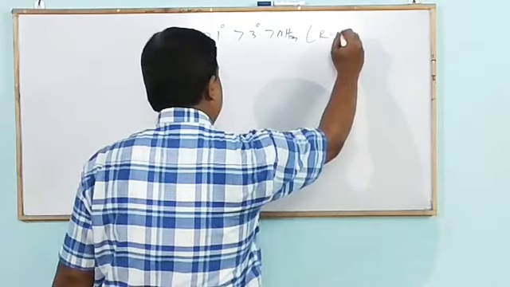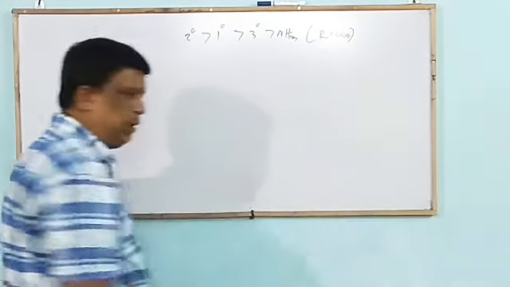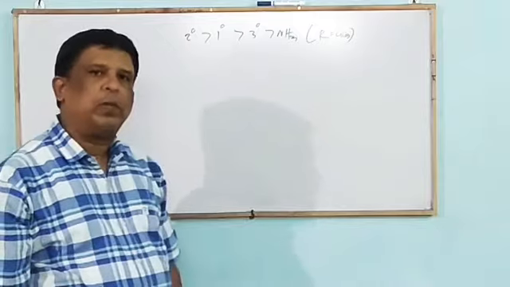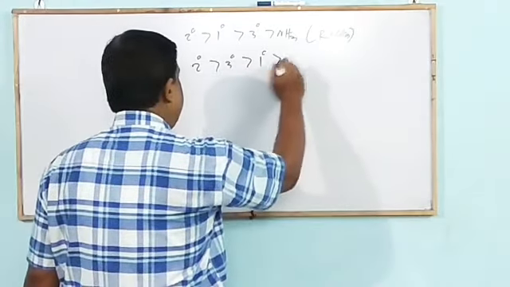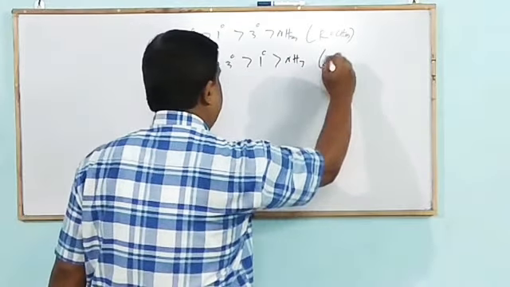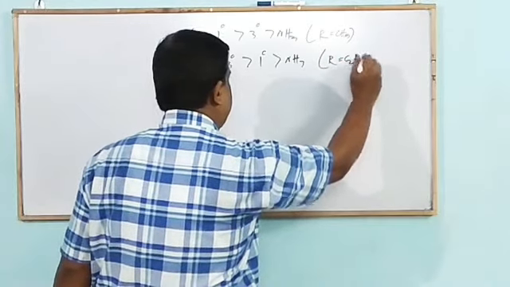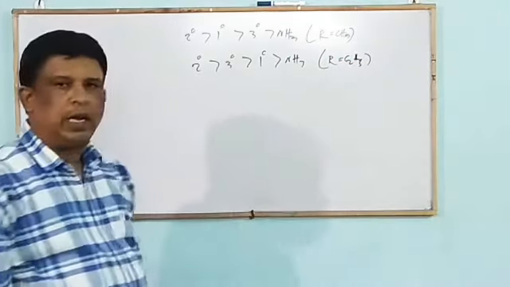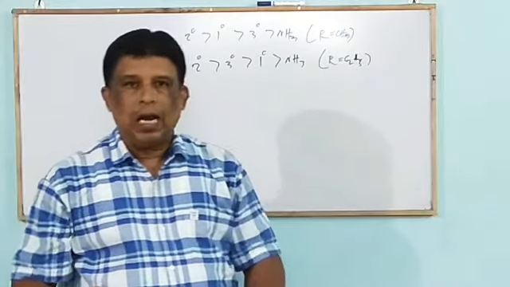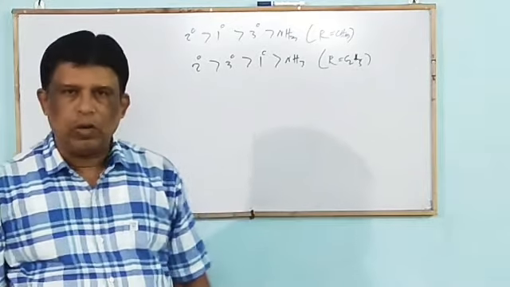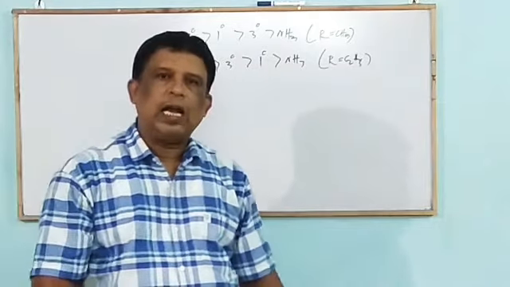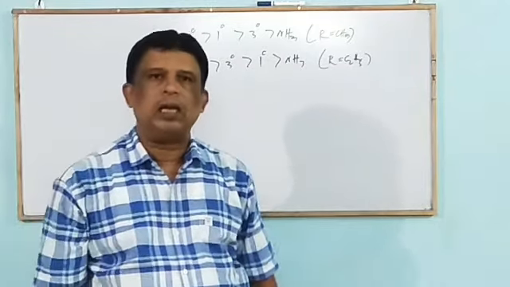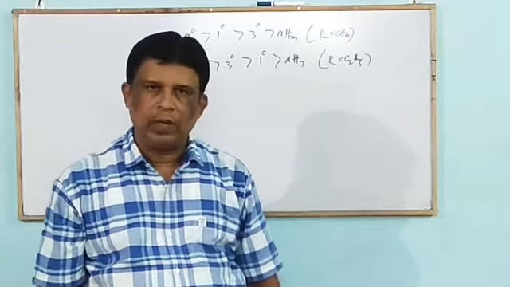If R is C2H5, then it is 2 degree, 3 degree, 1 degree, and then ammonia. Another thing we discussed is that alkyl amines are stronger bases than aryl alkyl amines, and aryl alkyl amines are stronger bases than aniline or aryl amine.